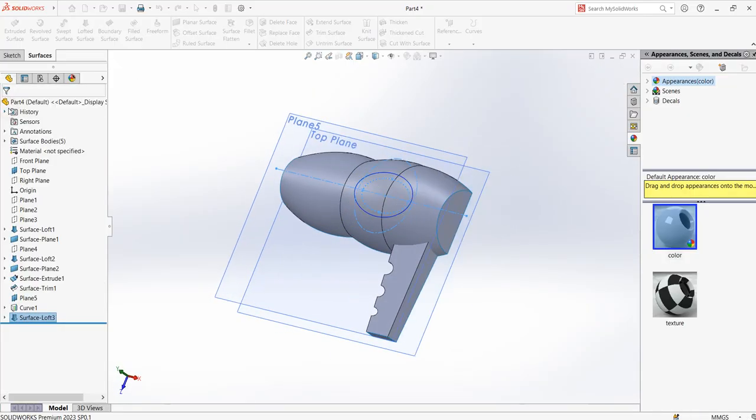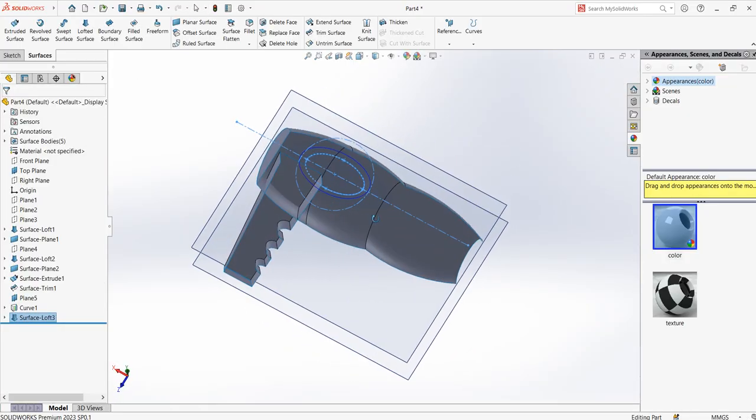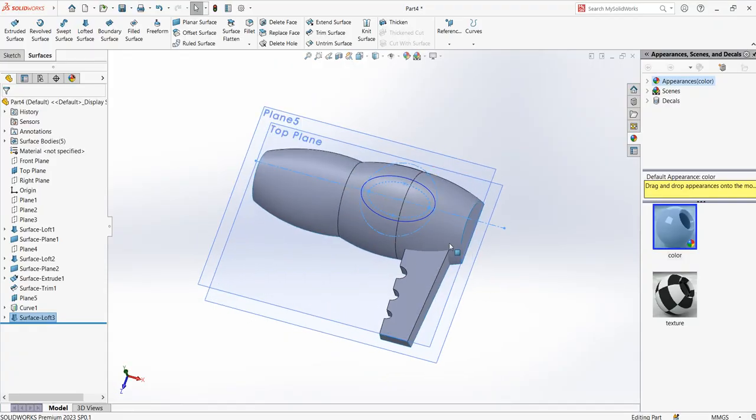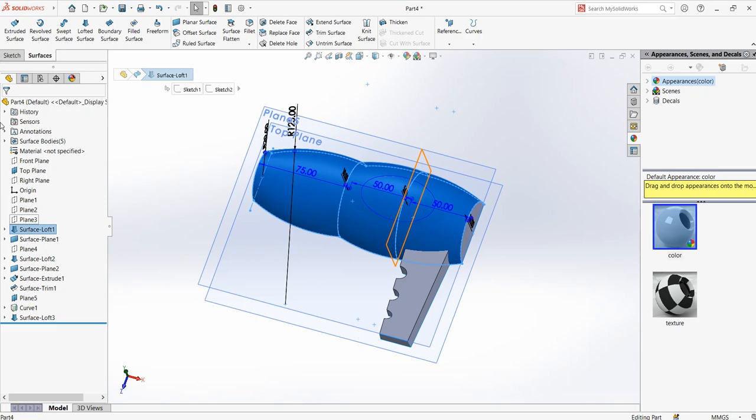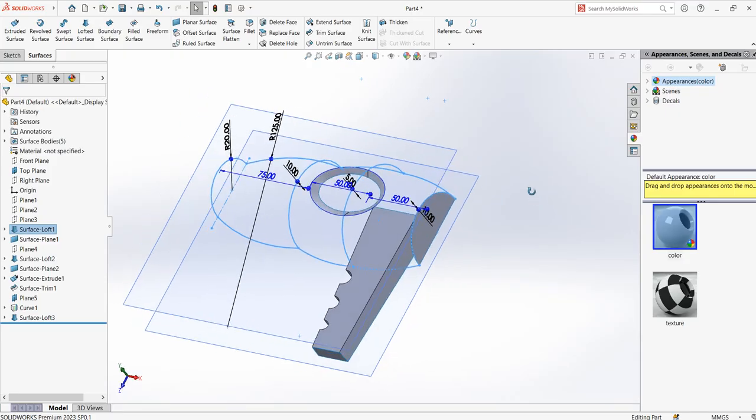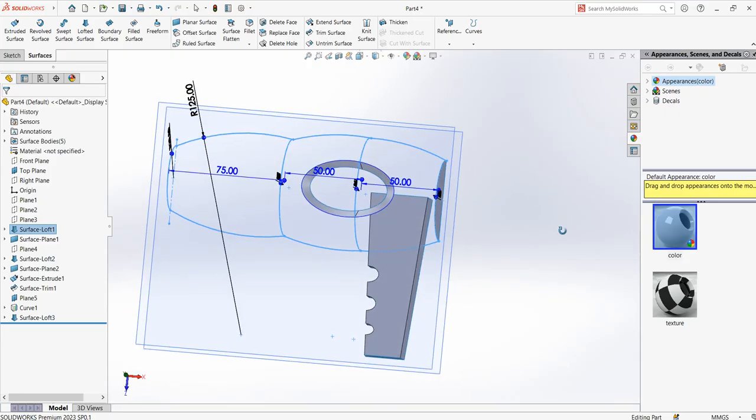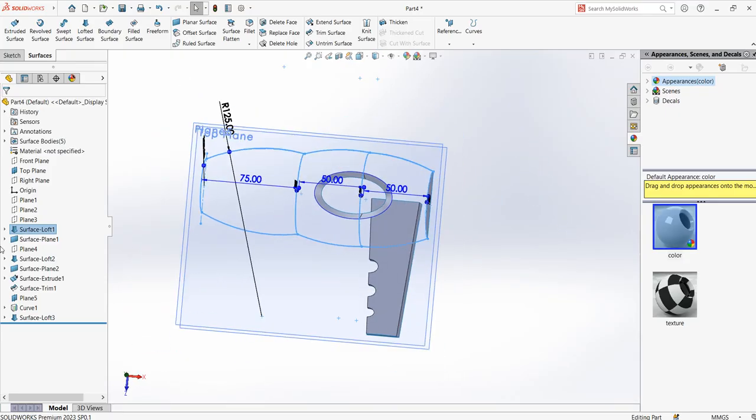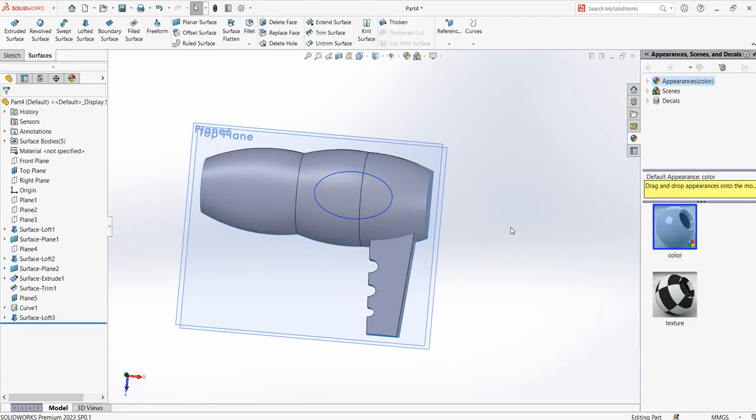Say okay. So you can see that actually the loft is created, but just go to surface and hide this so that you can make sure that the loft is made. Yes, the loft is made. So you can again unhide it. So you know that the loft is there.